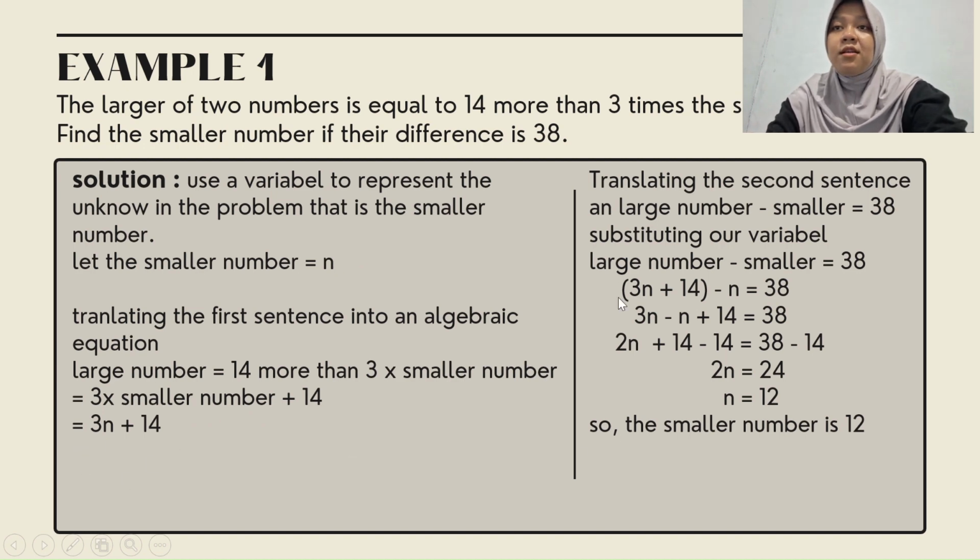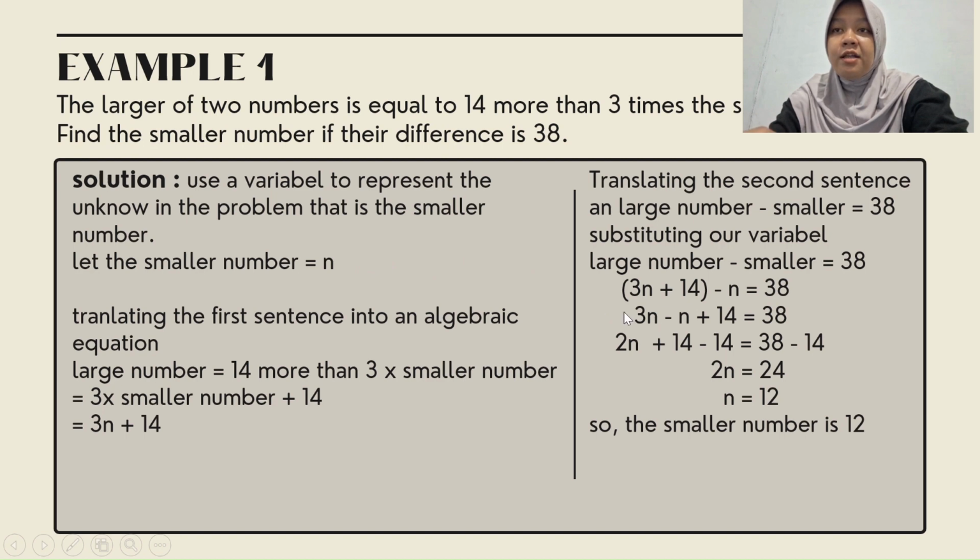Next, we translate the second sentence: the larger number minus the smaller is 38, and this is from the question. We substitute our variables. The larger number is 3n plus 14 and the smaller number is n, and this equals 38.